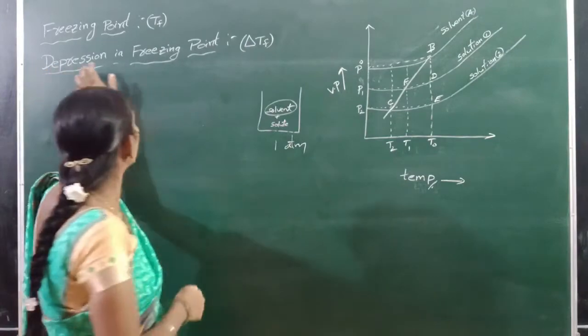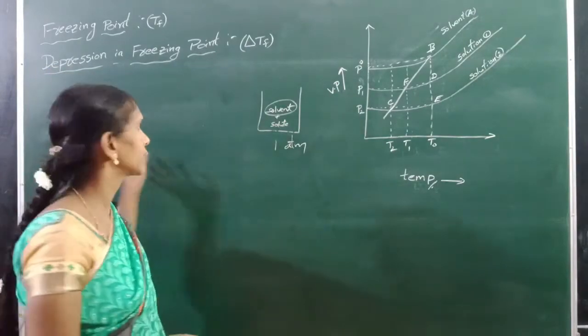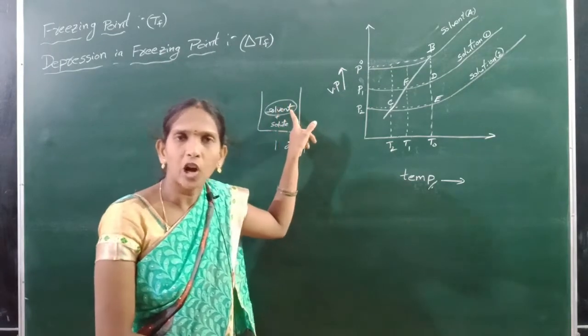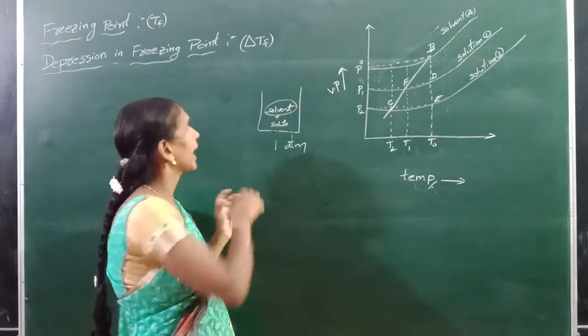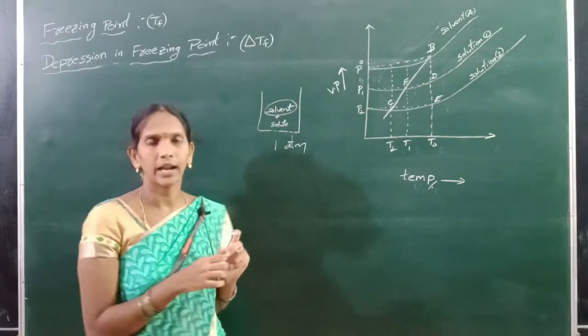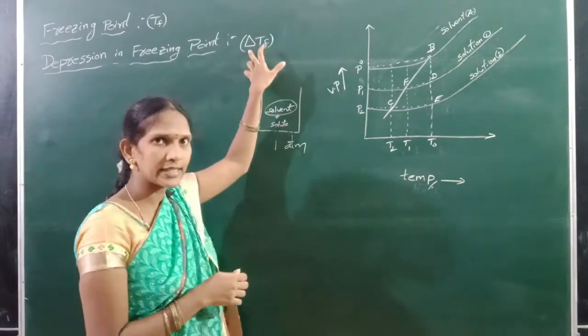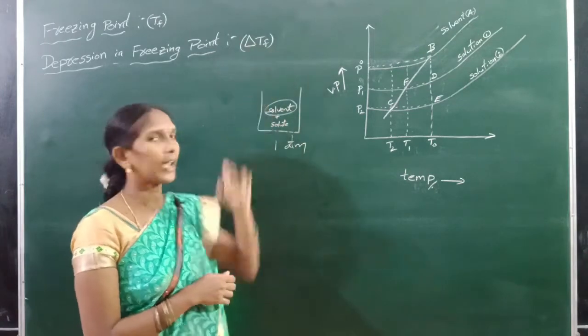In this part, what is depression in freezing point? The freezing point of the solvent can decrease by adding solute. Adding solute is called depression in freezing point. It is indicated with delta Tf.